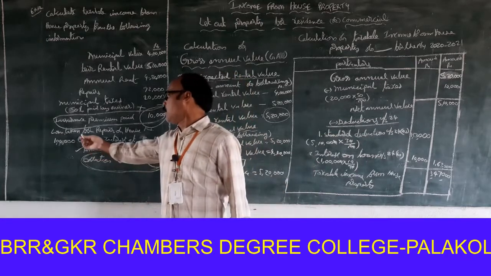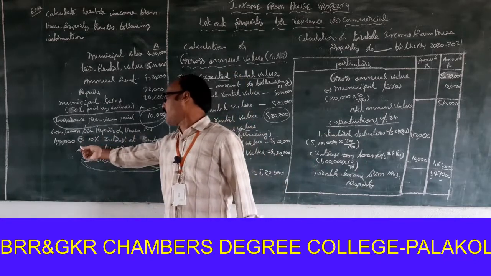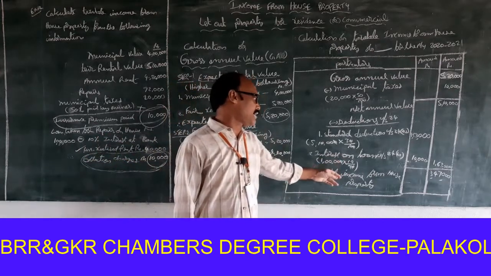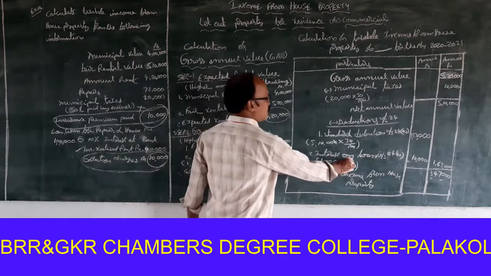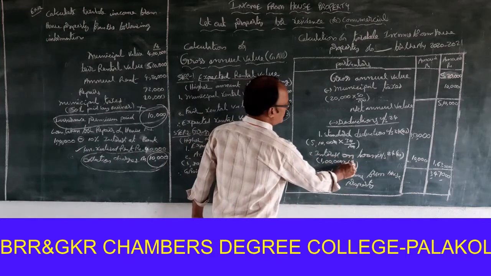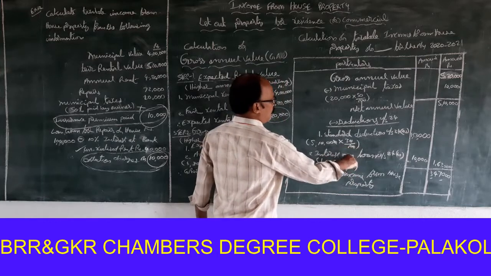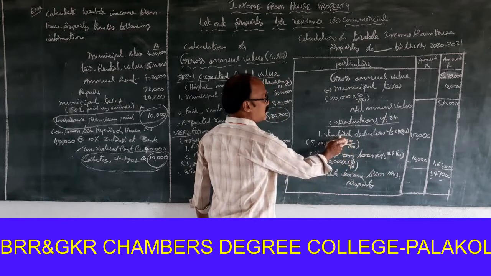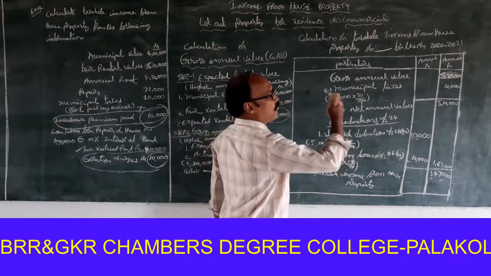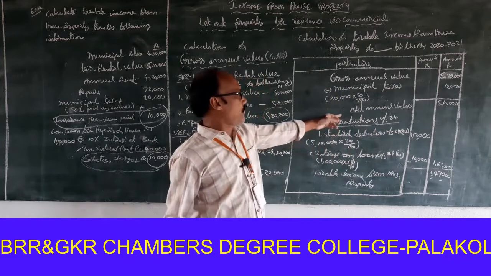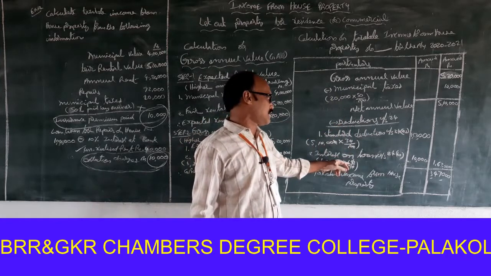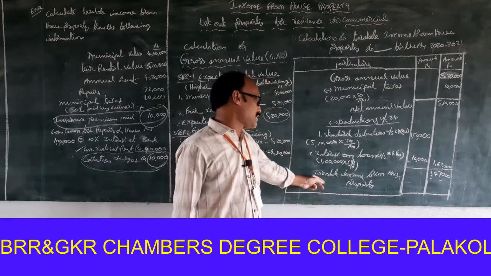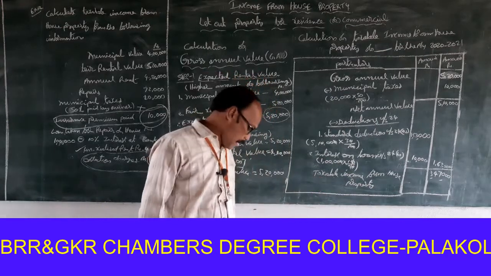Okay, look at this. Loan taken for repairs of house, rupees 1 lakh at the rate of 10% interest at bank. So 1 lakh into 10 by 100, that is equal to 10,000. So 1,53,000 plus 10,000 is equal to 1,63,000. So 5,10,000 minus 1,63,000 is equal to 3,47,000, which is to be treated as the taxable income from house property.